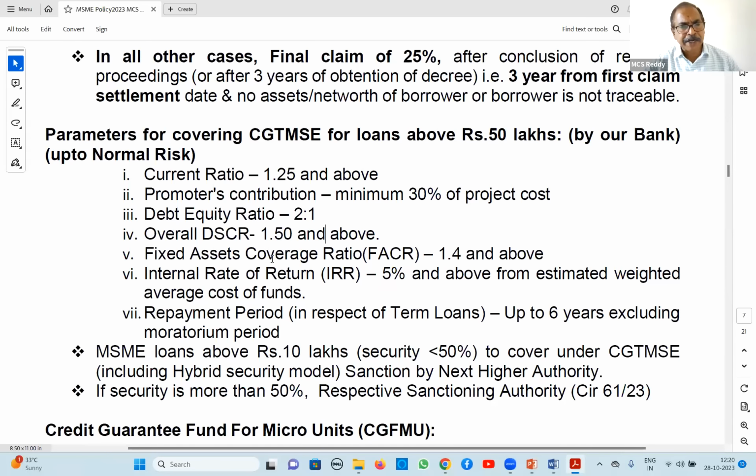These are all good, standard ratios. FACR 1.4 and above, good ratio. IRR 5% above, normal is 4%, but here 5% above. Repayment up to 6 years. These are all conditions given for covering under CGTMSE up to 50 lakhs without taking collateral security.